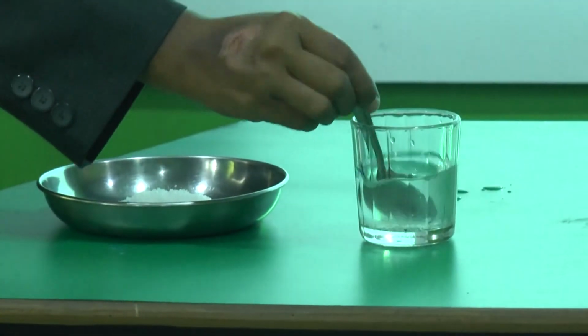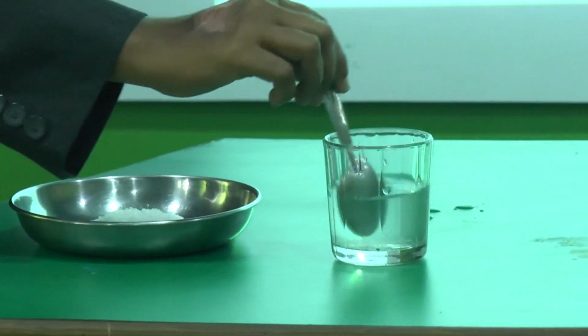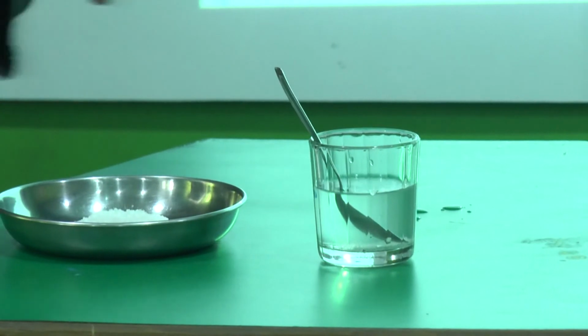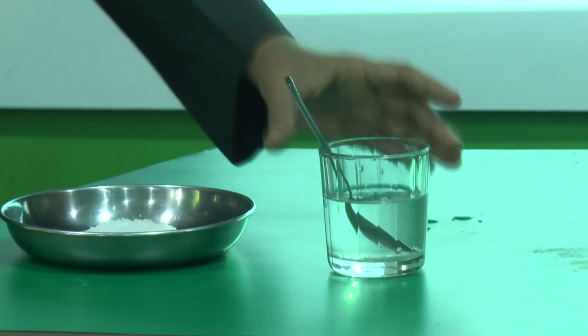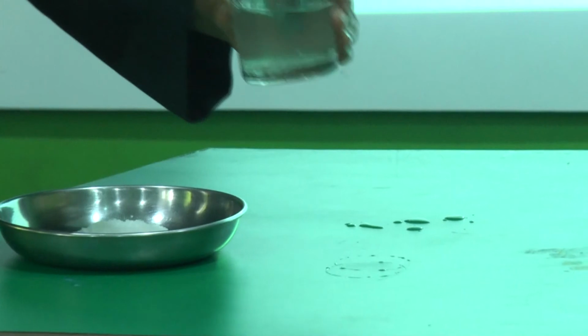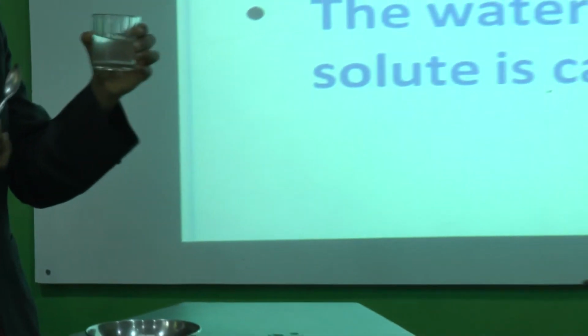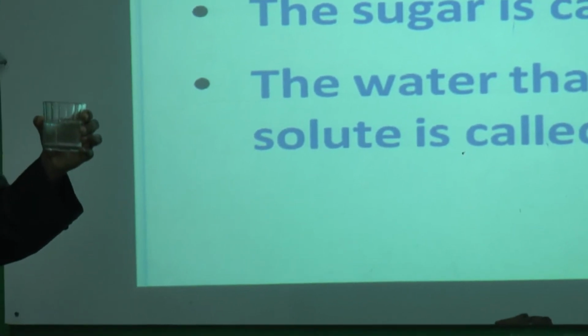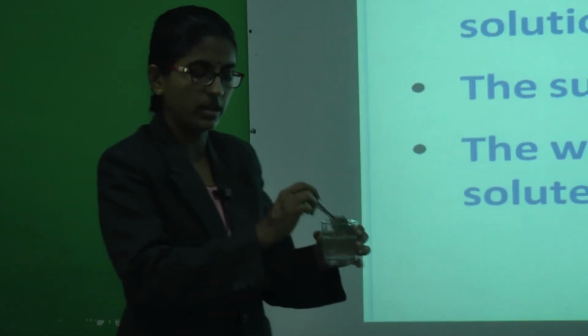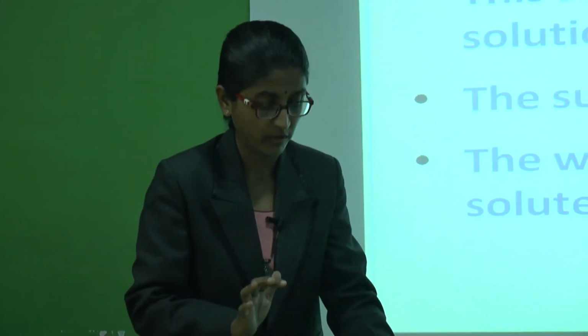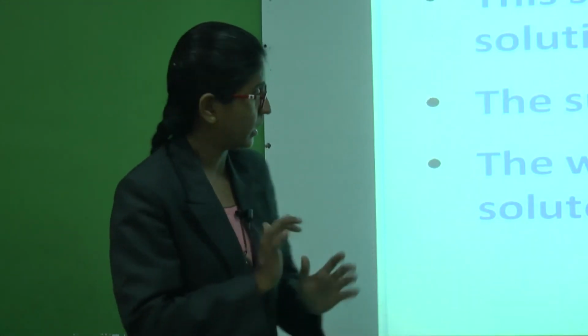So whenever you add sugar, the sugar dissolves in the water and the water tastes sweet. Why? Because the sugar molecules are dissolved in the water, and now we call this a solution of sugar. When sugar dissolves in the water, it tastes sweet, and this sweet water is called solution of sugar.